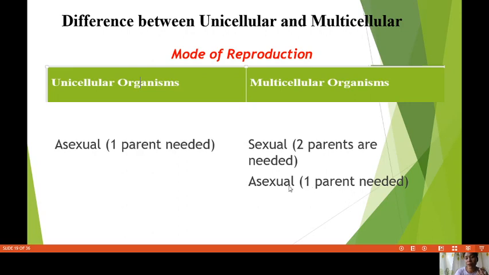But some multicellular organisms also only need 1 parent. Examples are mushrooms. Humans cannot do asexual reproduction, guys. Just mushrooms, fungi, ferns, something like that. So, 2 parents, 1 parent.